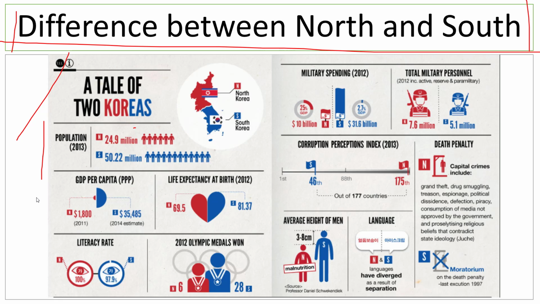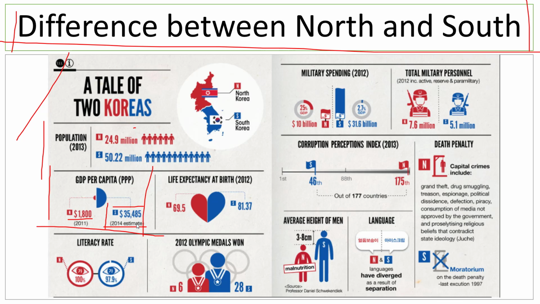And if you look at the GDP per capita, then you can actually see the stark difference between the economic prowess of both the countries. The GDP per capita of North Korea is just $1,800. It is very, very less compared to South Korea, which can actually compete with a lot of developed countries. It has a GDP per capita of $35,485, way more than that of India, perhaps even China.